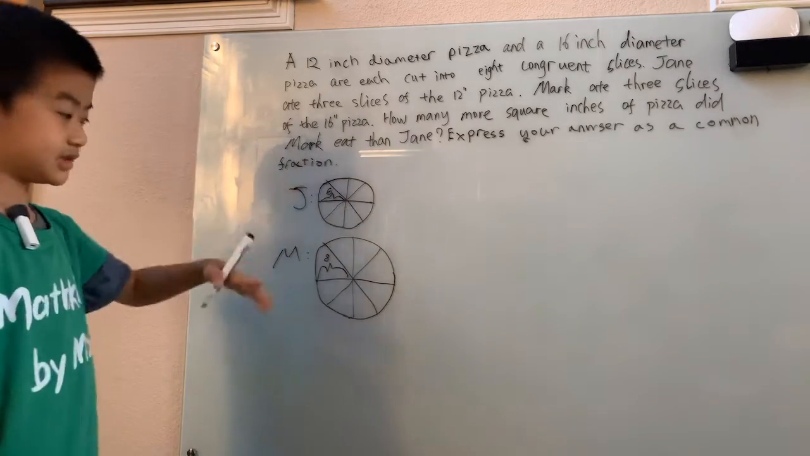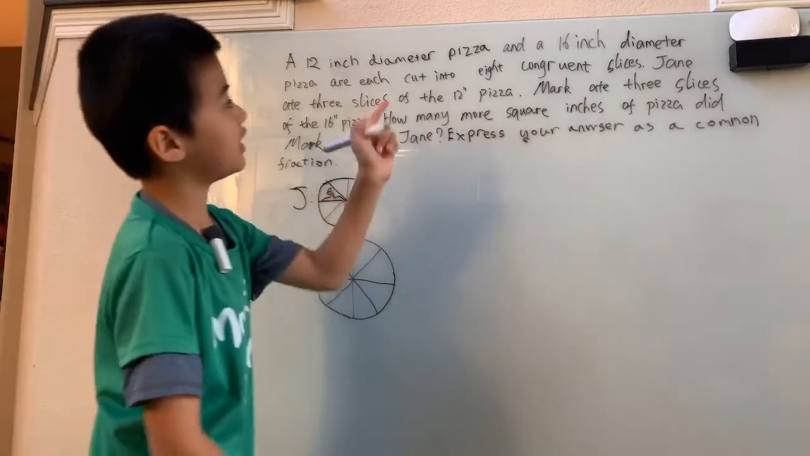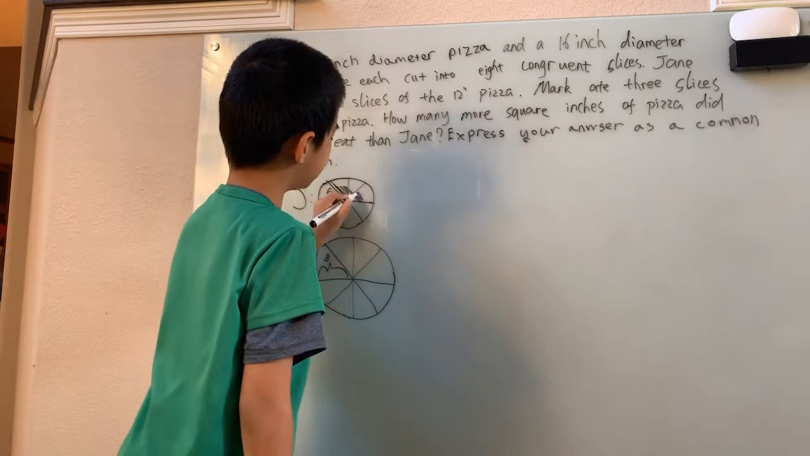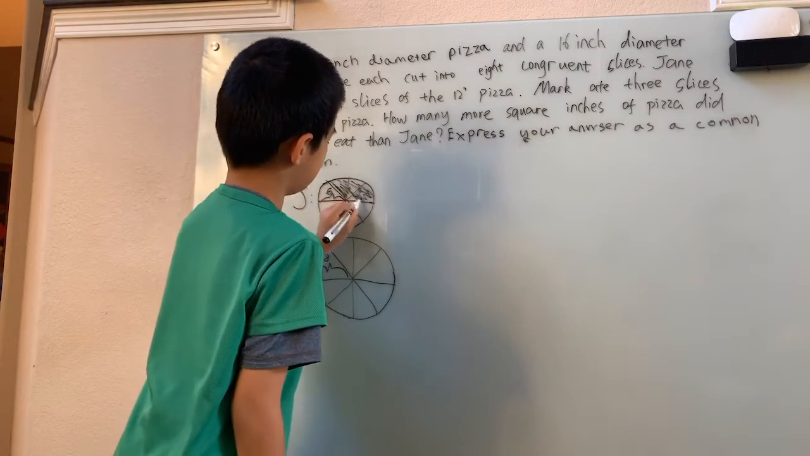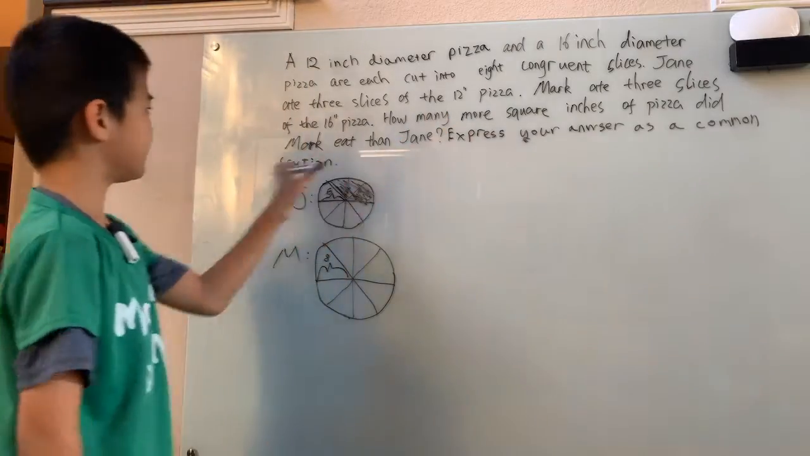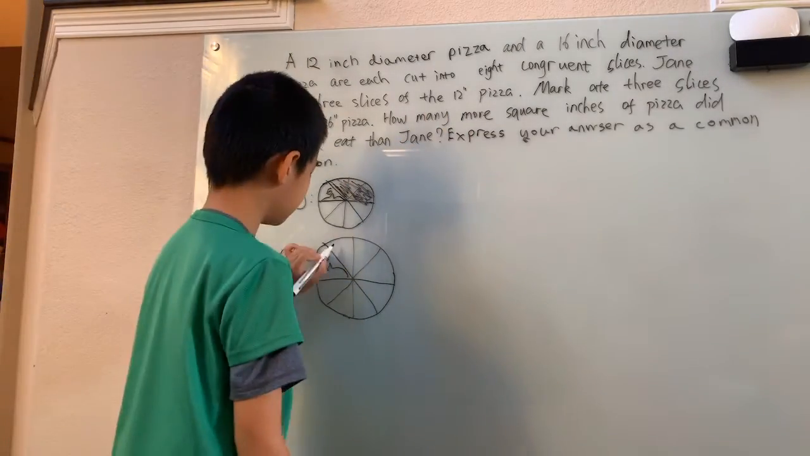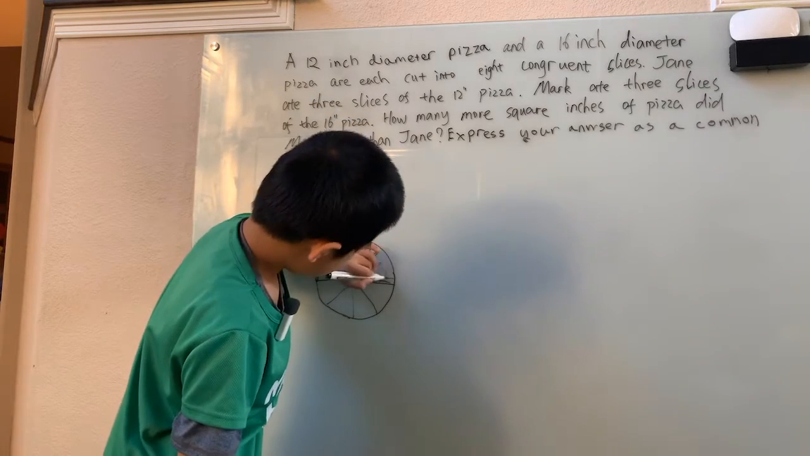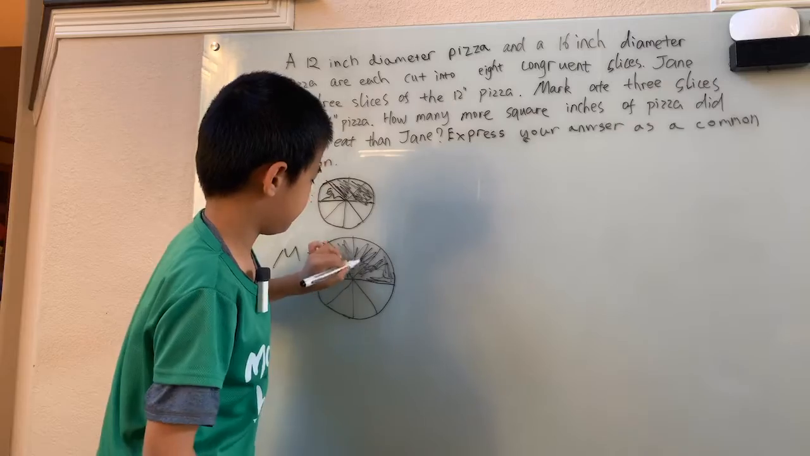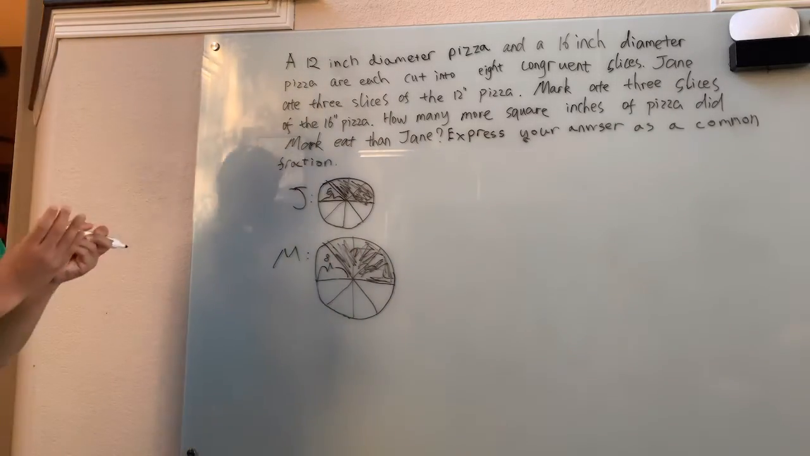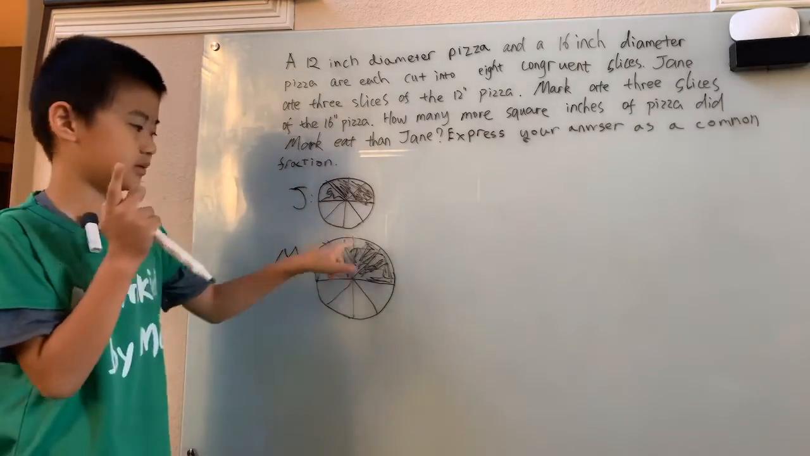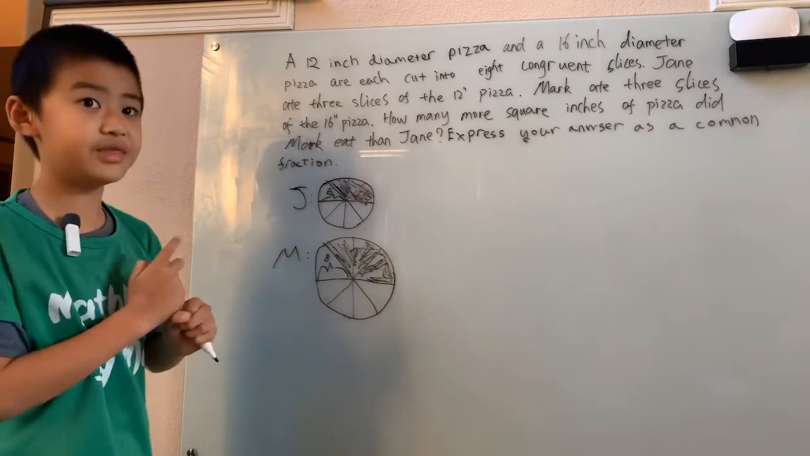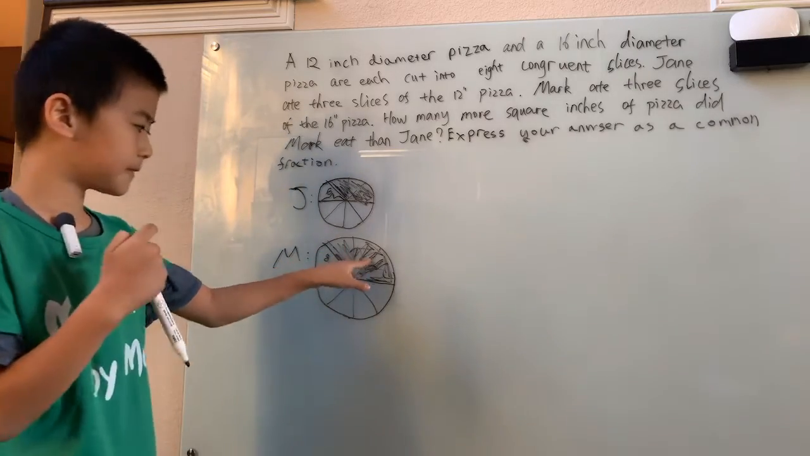Now you have to just express how much each person ate. Jane ate 3 slices of the 12-inch pizza. And Mark ate 3 slices of the 16-inch pizza. Now, if we were to just take the area of this, subtract off this area, then we'll get what we want. So first we'll look at this large area.